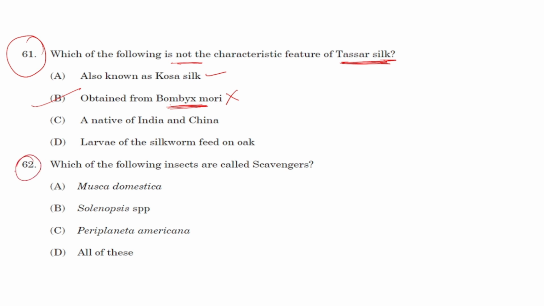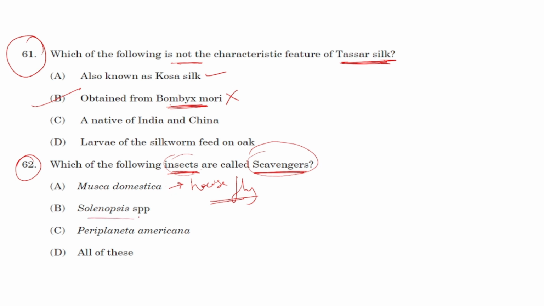Next, question number 62. Which of the following insects is called scavenger? Let's look at the options. Musca domestica, that is the housefly. Okay, housefly can be called an insect scavenger because it feeds upon the dead and decaying. You know that flies sit on the dead and decaying parts, right?